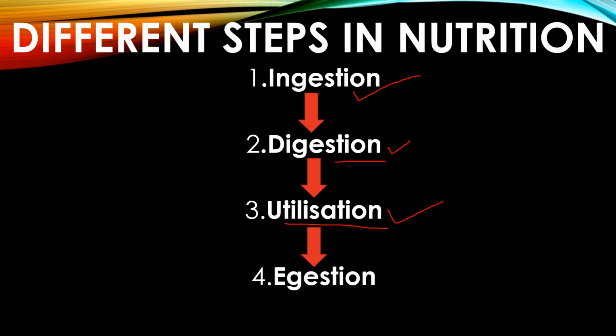The last and fourth step of nutrition is egestion. This is a process of removing undigested food material from the body. So have you understood the different steps in nutrition? Ingestion, digestion, then utilization, and lastly egestion.